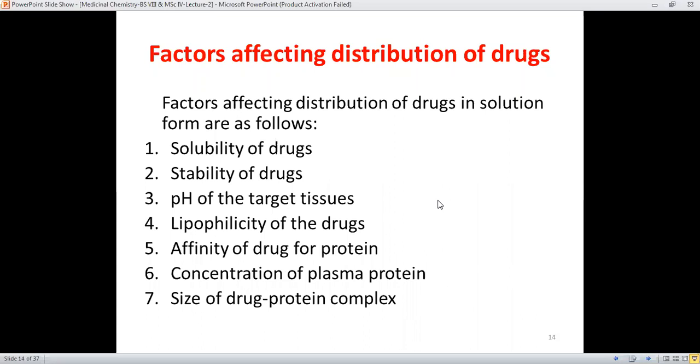Next are the factors affecting distribution of drugs, and the important factors are solubility of the drug, stability of the drug, pH of the target tissue, lipophilicity of the drug, affinity of the drug for proteins, concentration of plasma protein, and size of the drug-protein complex.